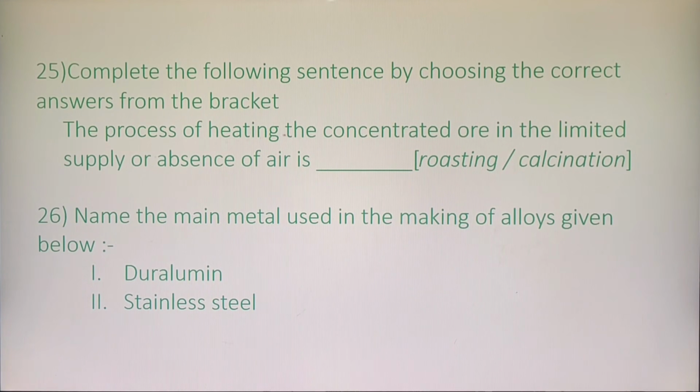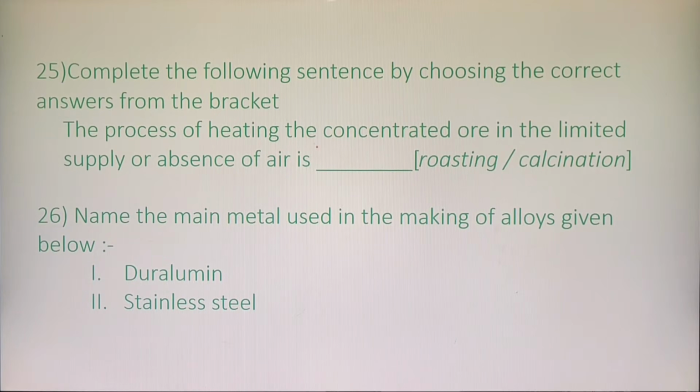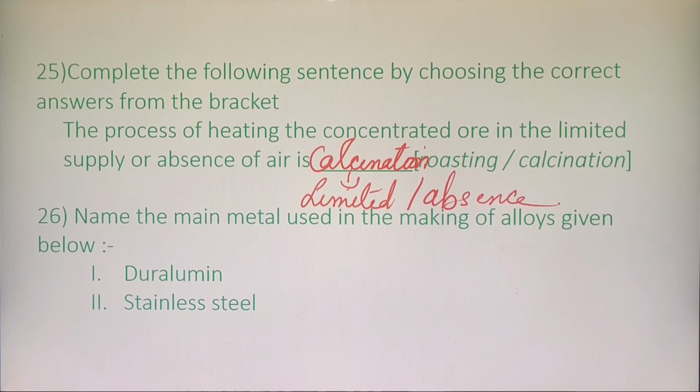Next one. Complete the following sentence by choosing the correct answer. The process of heating. So you're heating the ore in a limited supply or in the absence of air. So whenever you heat it in the absence of air, we call it as calcination. So what is the correct answer here, children? The correct answer is calcination. Calcination is the method where you heat the ore in a limited amount of air or in the absence of air. Clear?